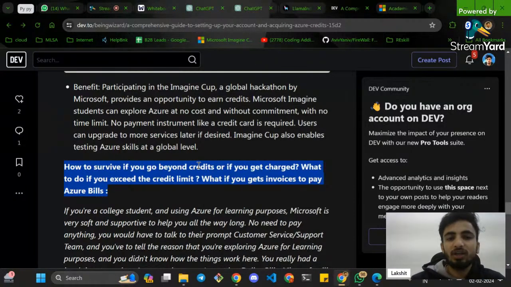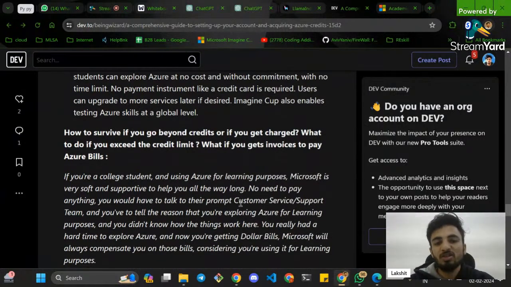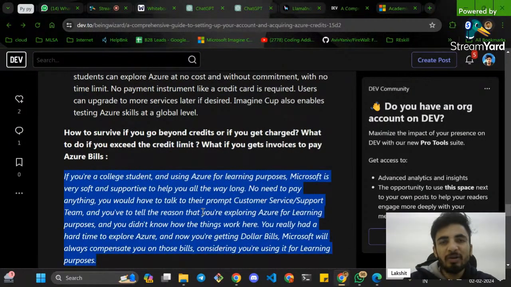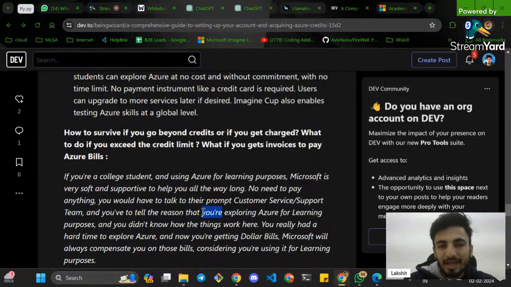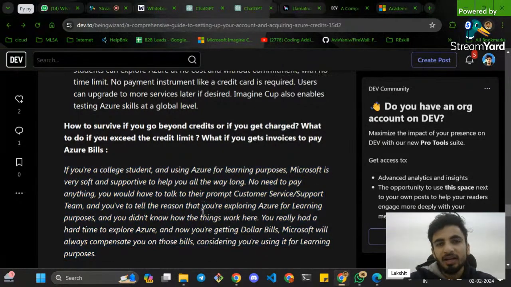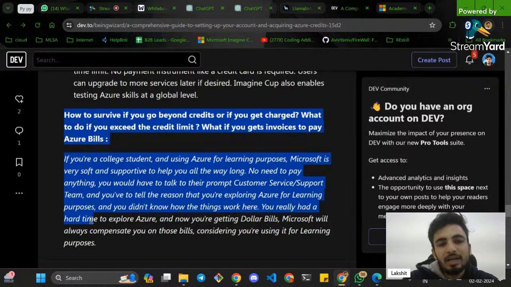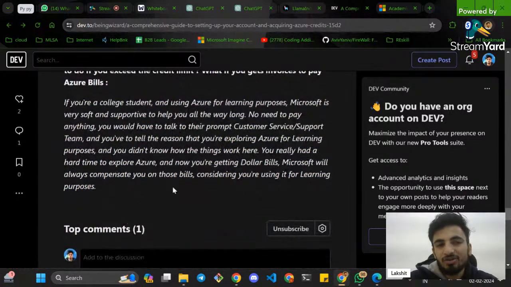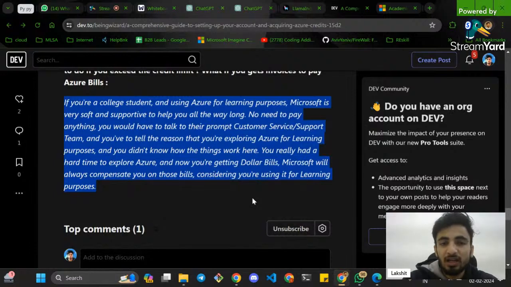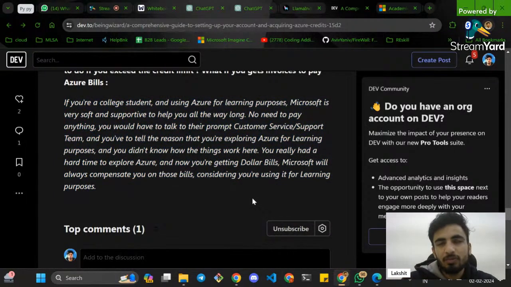You can simply talk to their customer service or support team. Tell them your case, that you were doing this for learning purposes, and you do not have enough knowledge of Azure. You are right now just exploring Azure, you are in a learning phase, you are a college student and you can't pay this amount. They will 100% let you go for free. It's not like they are going to charge you anything. They will let you use it again, and they will give you some credits by themselves.